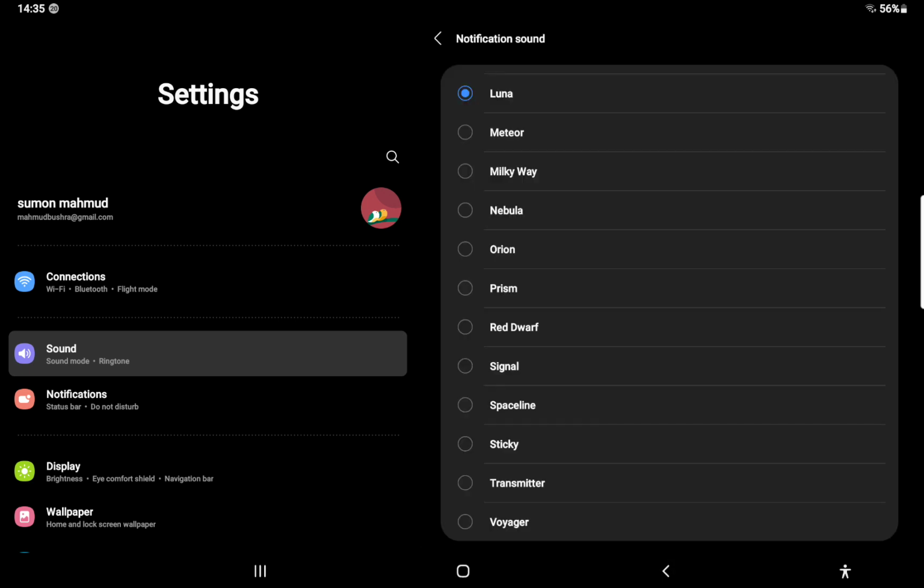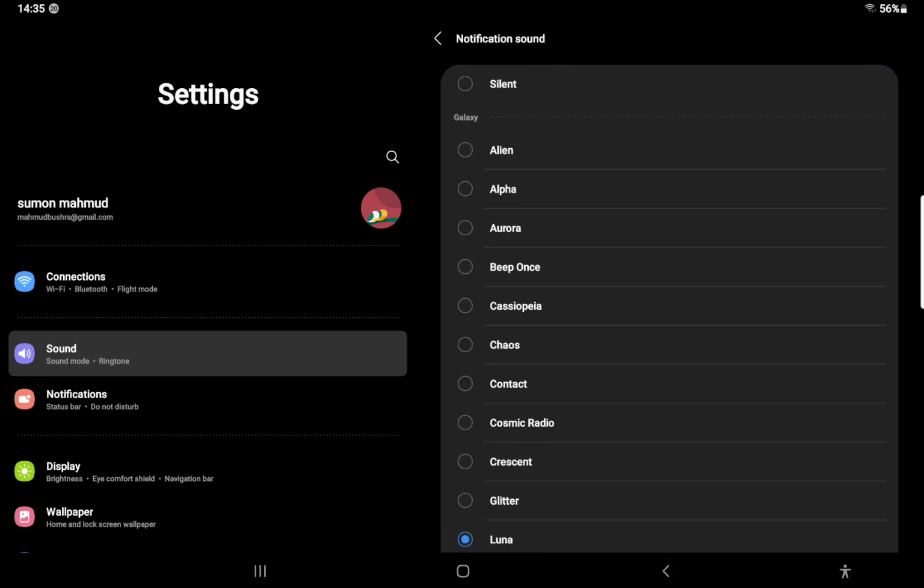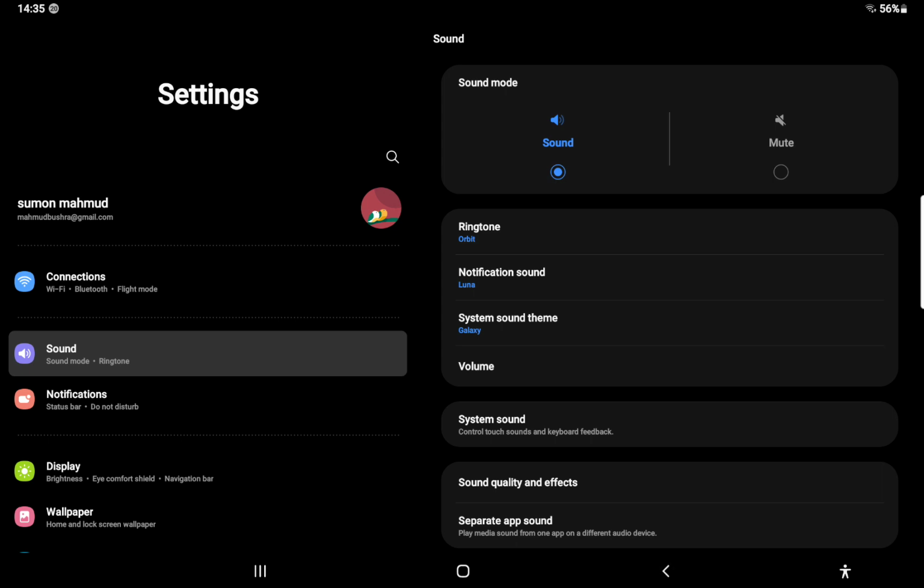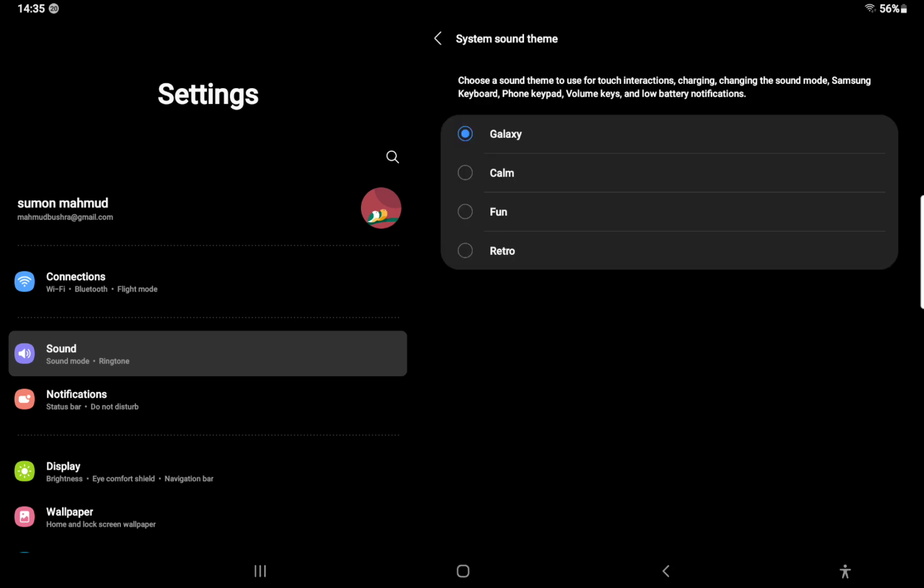If you tap on notifications, you can change the notification sound. And I like this one. If you go back and tap on the charging sound, we could change it. I like this one.